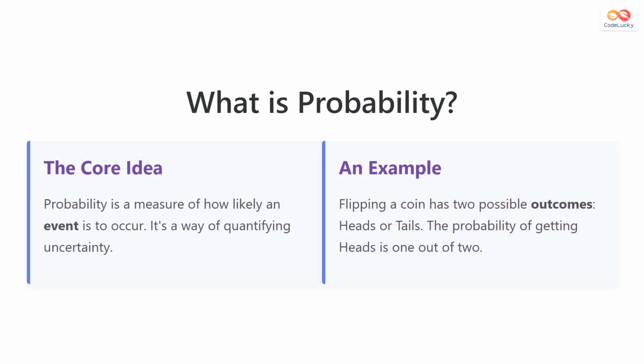So, what is probability? Simply put, it's a way to measure how likely an event is to happen. An event is just a specific outcome or a collection of outcomes from an experiment, like flipping a coin and getting heads. Probability gives us a number to represent that chance.